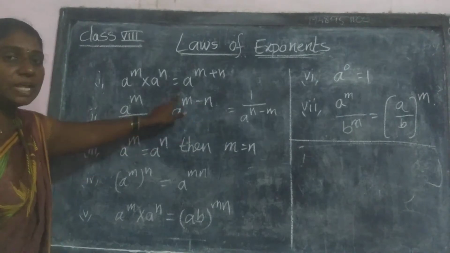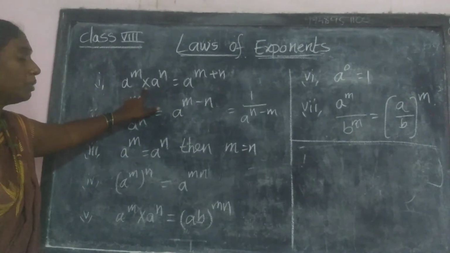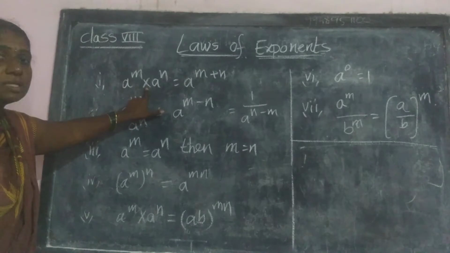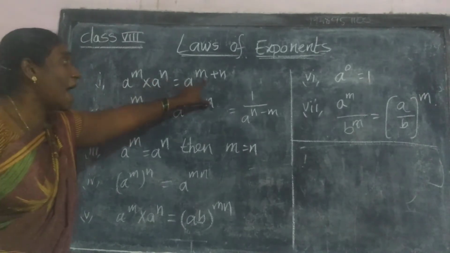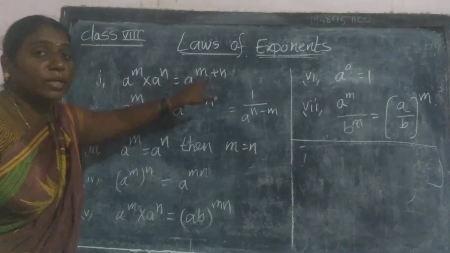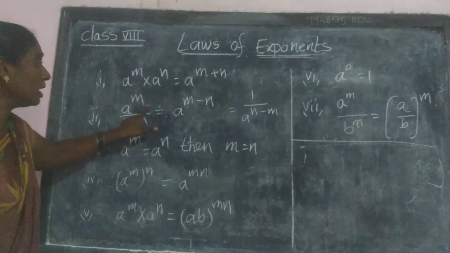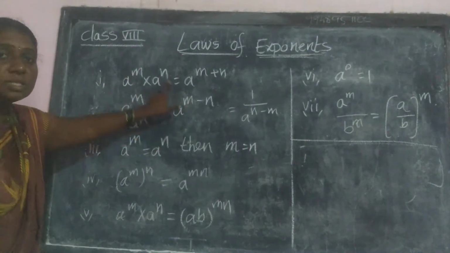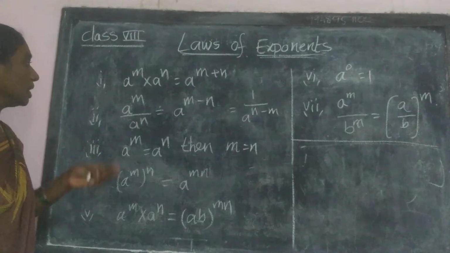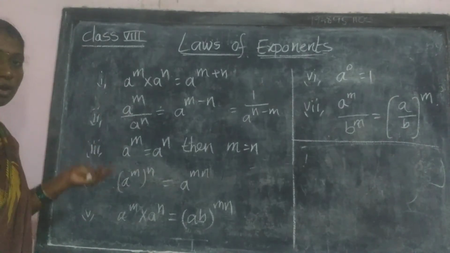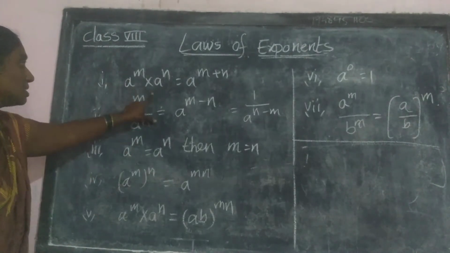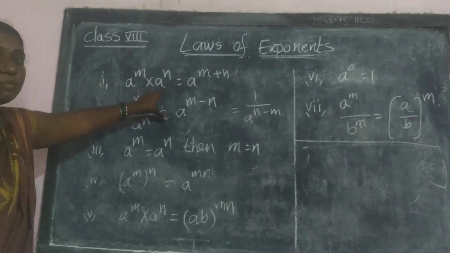Observe the difference between these two. When the operation is multiplication, we add the exponents. When the operation is division, we subtract the exponents. Understood? This is the difference between a multiplication operation and a division operation. Bases are the same, exponents are different.